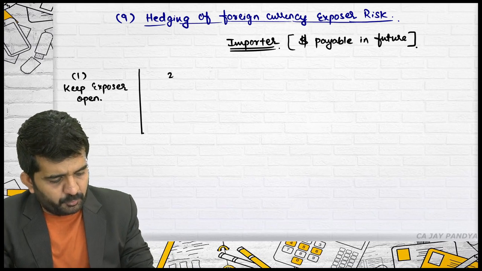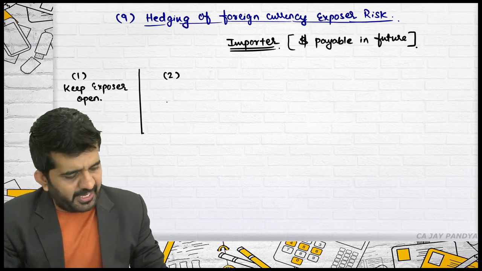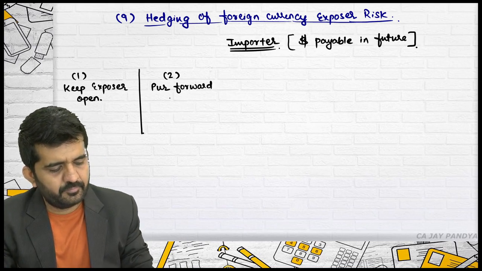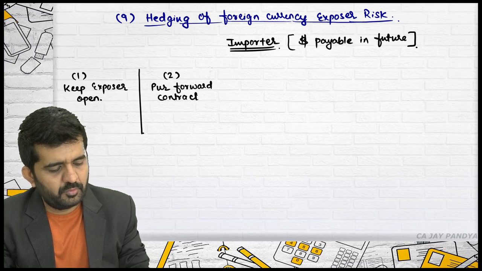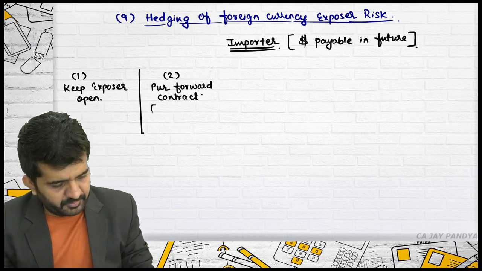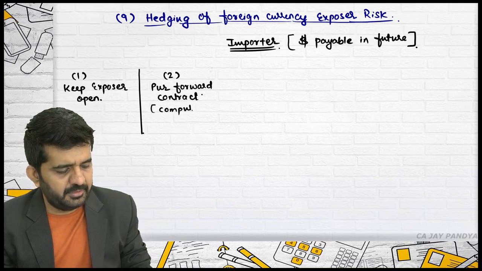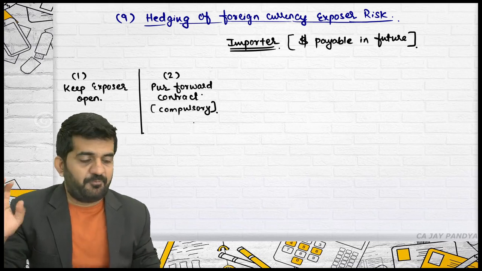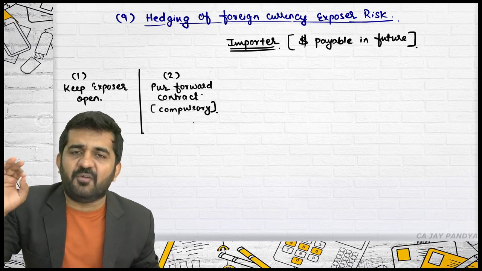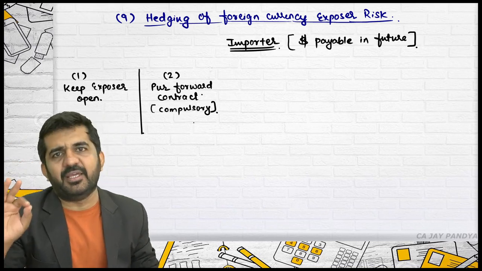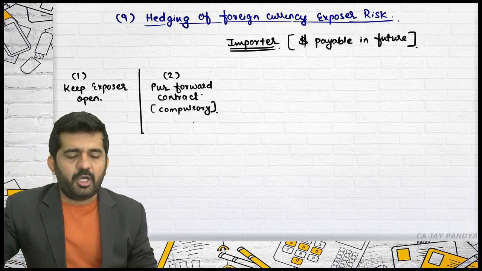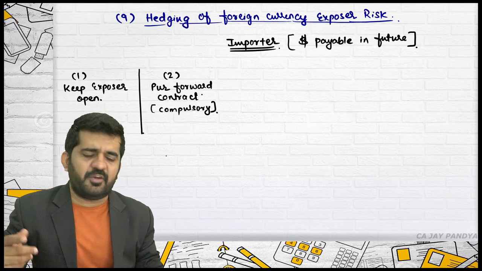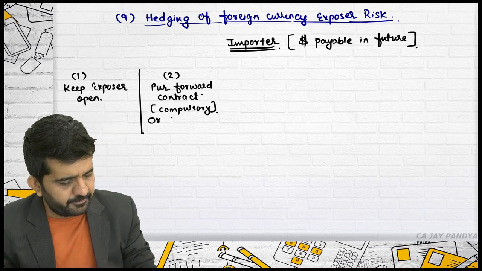What you can do in number 2 position? You can purchase a forward contract, which is nothing but a compulsory contract. So your rate is fixed. Say forward contract is 80 rupees per dollar, then on the due date you will end up paying 80 rupees per dollar. We have already done some of the questions of forward, so you know how to apply this forward rate. Purchase forward contract, forward rate will be given.